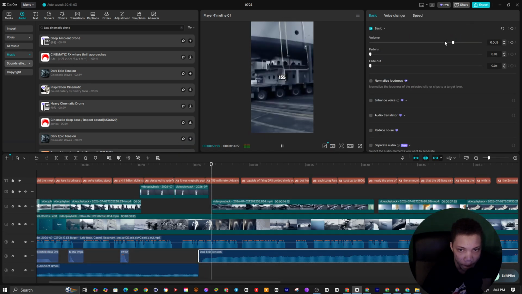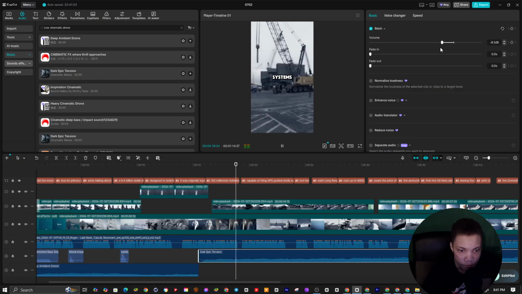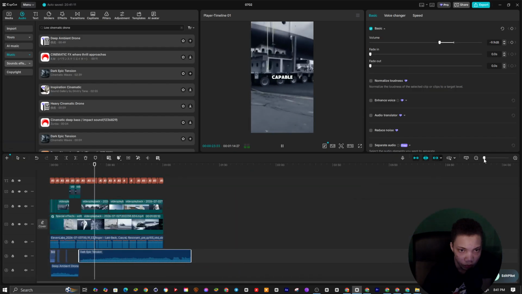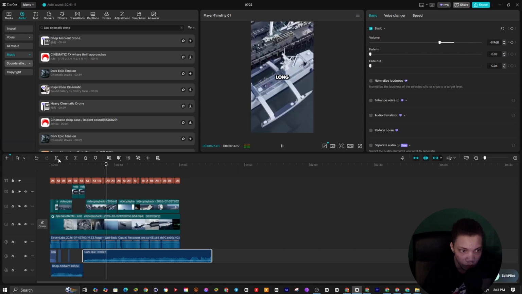2 massive 155mm advanced gun systems capable of firing GPS-guided shells over 100 kilometers. But here's the problem. Each long-range...